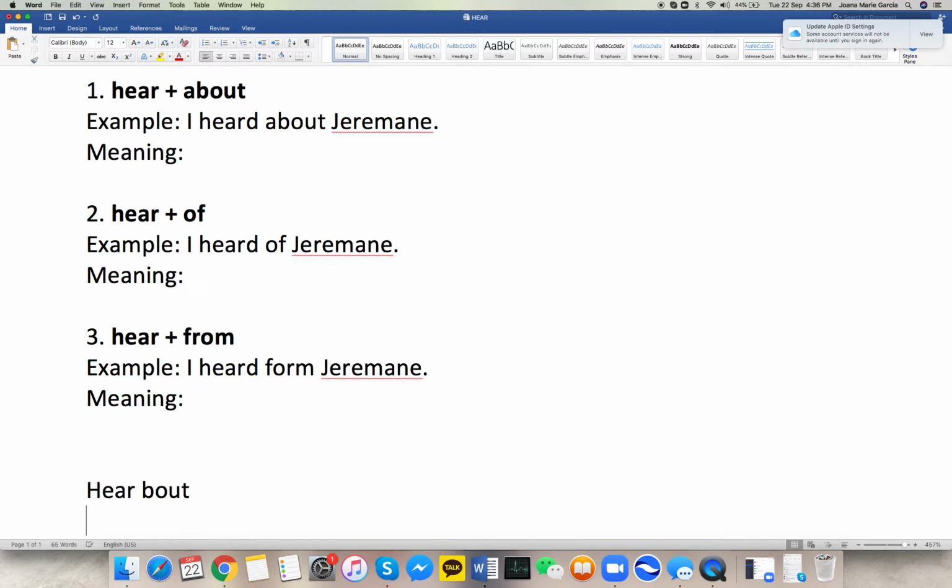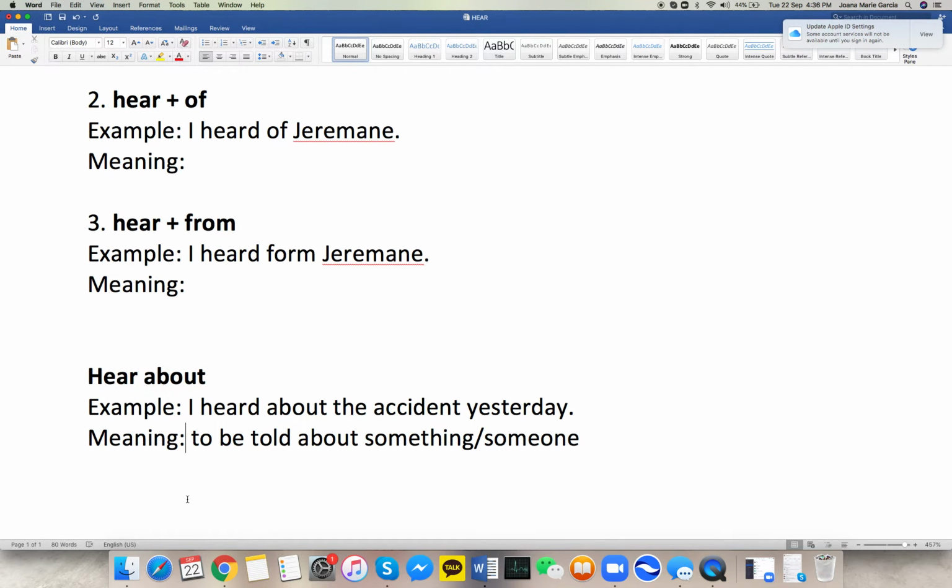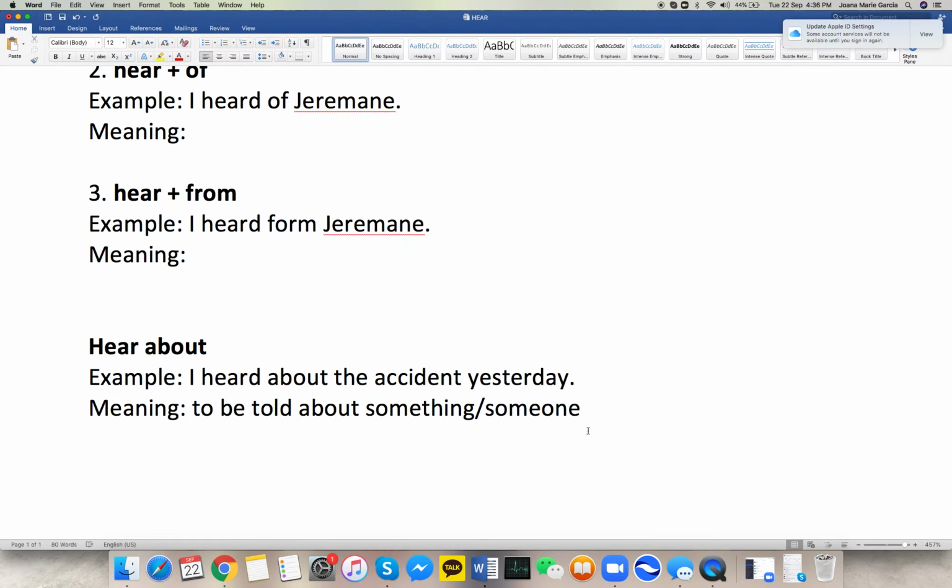For hear about, this is another example sentence, and I'm going to explain the meaning. I heard about the accident yesterday. Whenever we use hear about, the meaning is to be told about something or someone. In this case, it means that someone told me about the accident yesterday. I got some information about the accident. So that's the meaning of hear about.